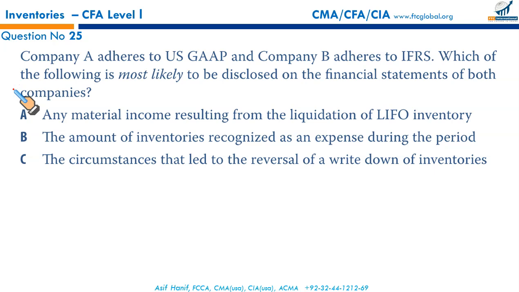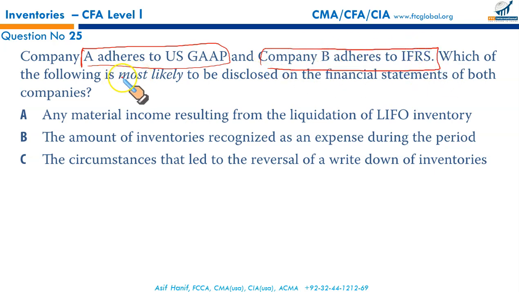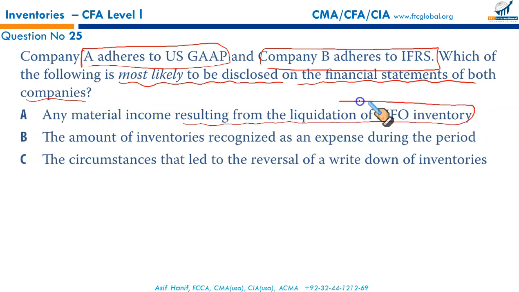Next question, number 25. Company A adheres to US GAAP and Company B adheres to IFRS. Which of the following is most likely to be disclosed on the financial statements of both companies? Any material income resulting from the liquidation of LIFO inventory. Liquidation of LIFO inventory is something you will find in financial statements that are GAAP compliant, the US based companies that report under the US GAAP. So this is only possible in case of US GAAP, right? Not for both. It's only for Company A. We're looking for a situation that is applicable for both.